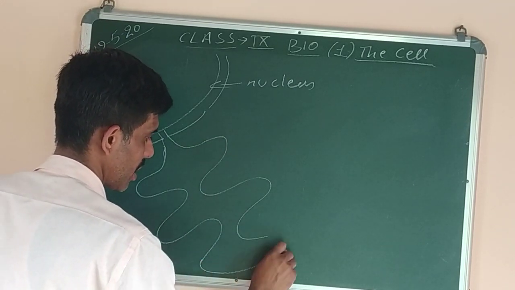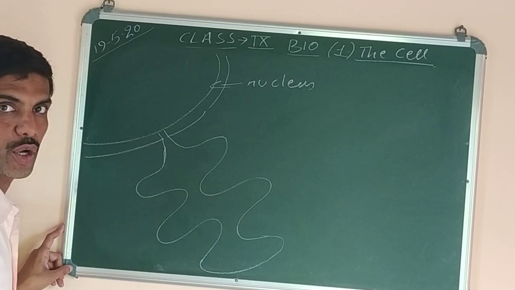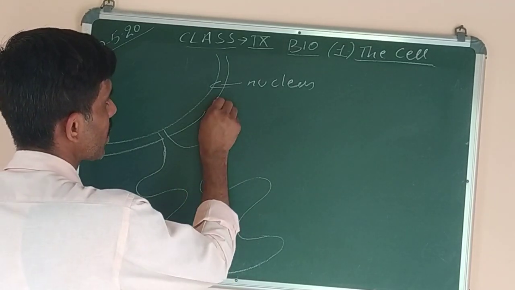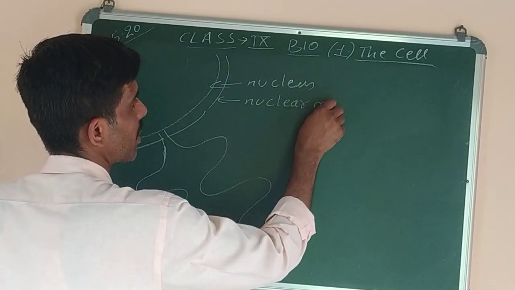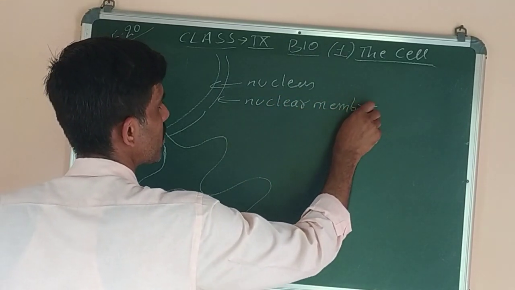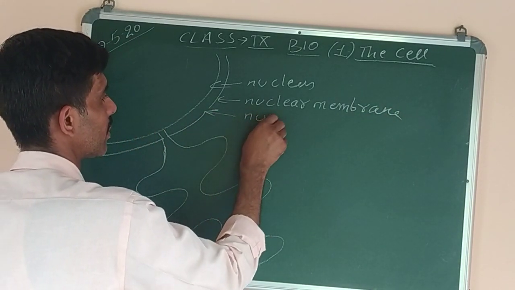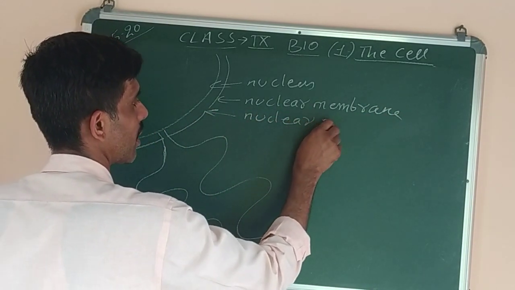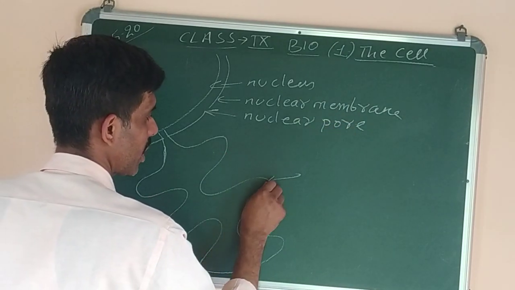Now what is this structure I have drawn? It is endoplasmic reticulum. The outermost covering of the nucleus is called nuclear membrane. They are the nuclear pores. And this one is the endoplasmic reticulum.